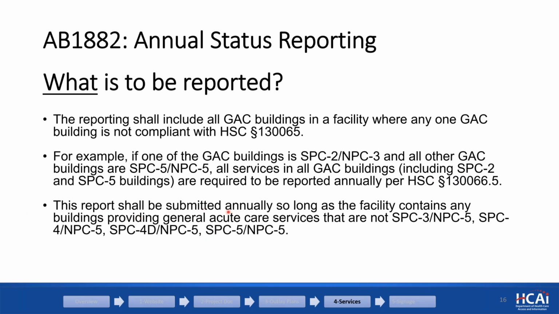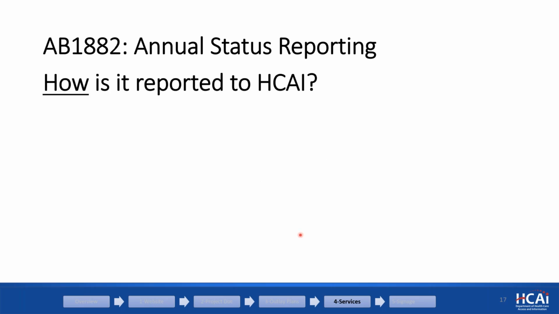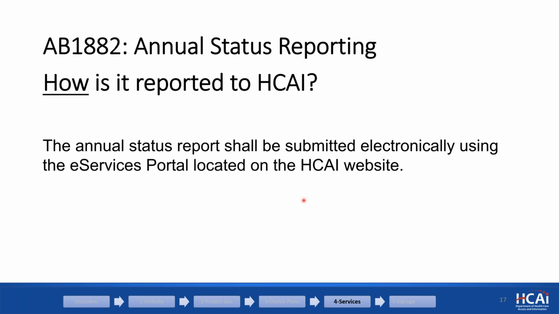So this is the annual report. If the services don't change, it's basically resubmitting the same services report every year, and I'll show you how to do that quickly. How is it reported? Again, in this webinar, I will show examples for reporting and signage.